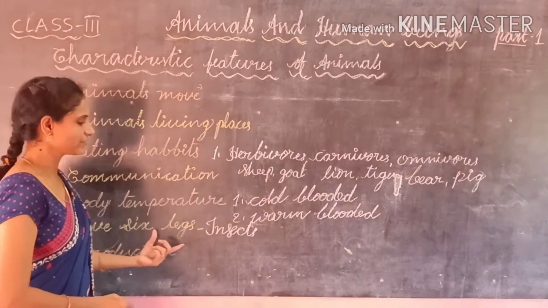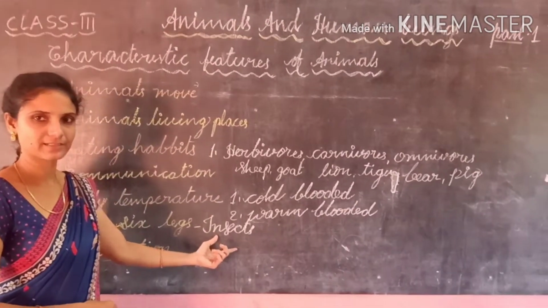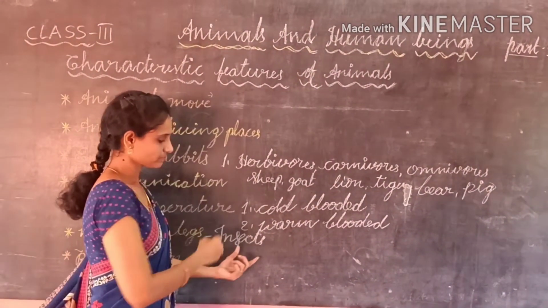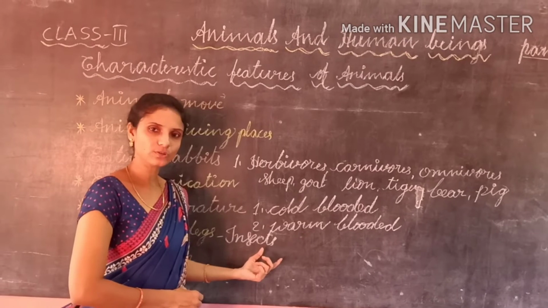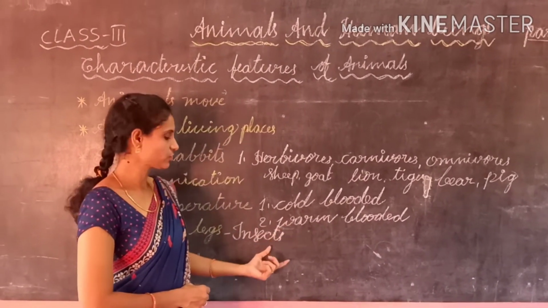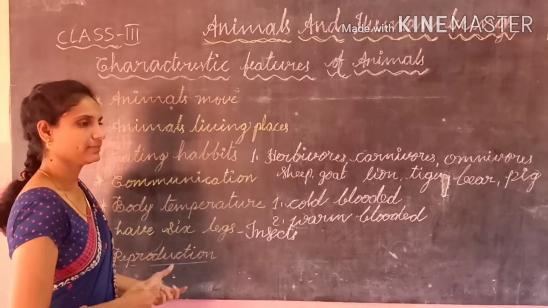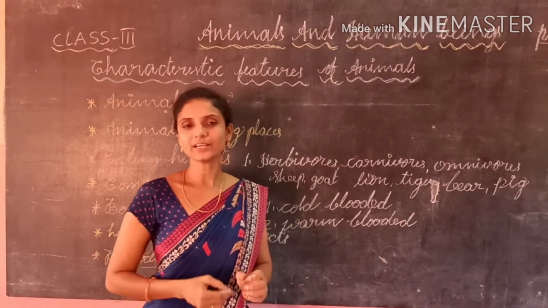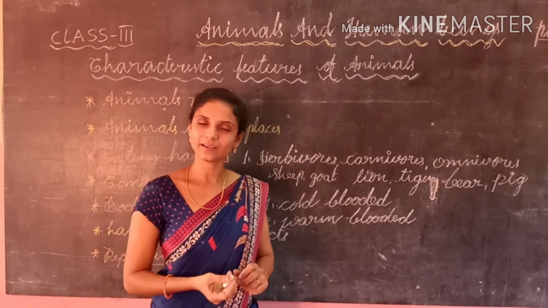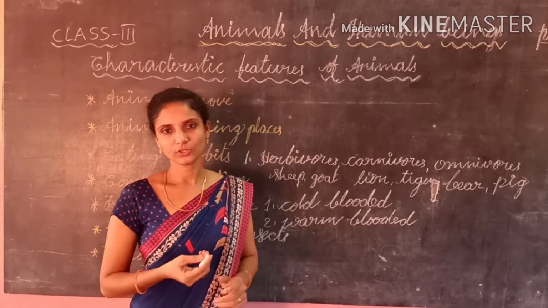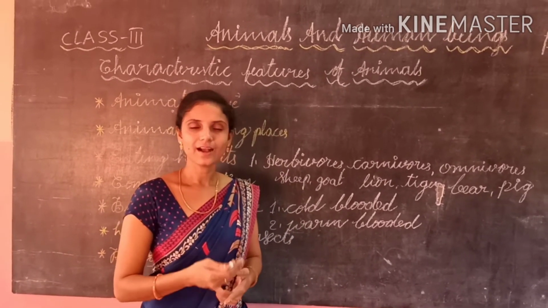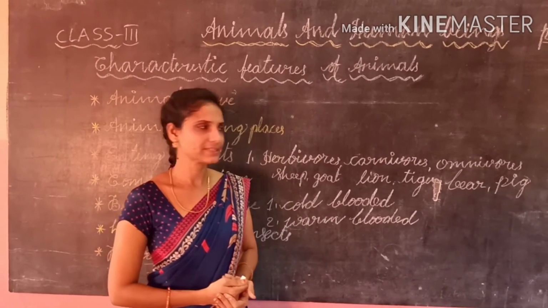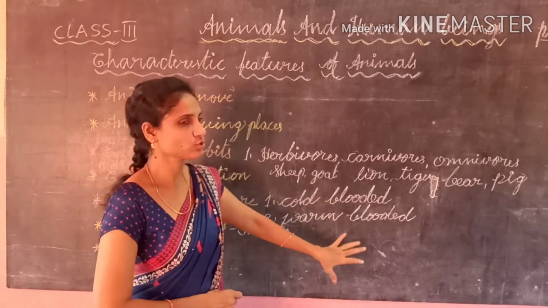And animals with 6 legs are called insects. What are the examples? Termites, mosquitoes, cockroaches and grasshoppers. Reproduction. The process of producing young ones of its own kind is called reproduction. It is of two types, by laying eggs and by giving birth to animals. These are the characteristic features of the animals.